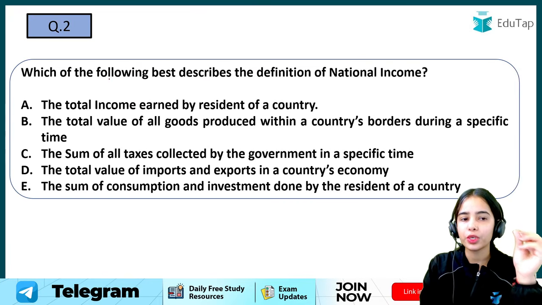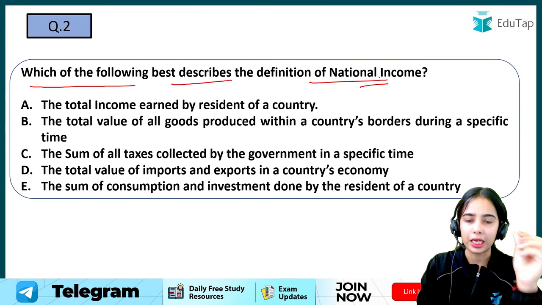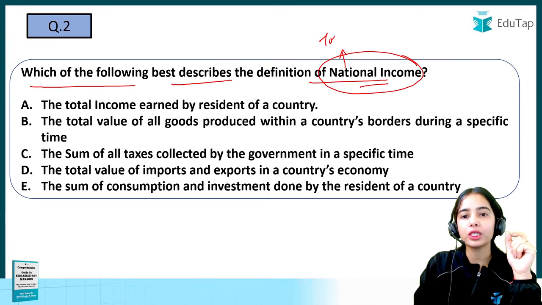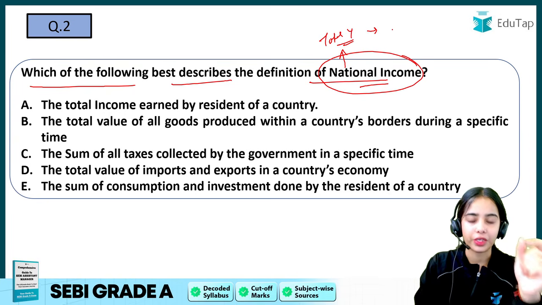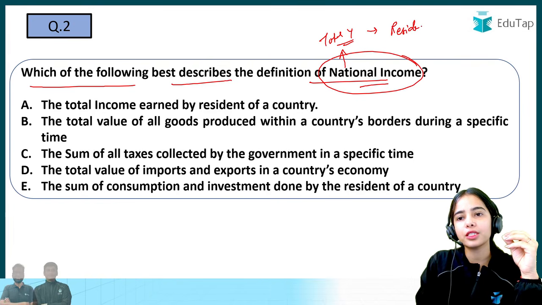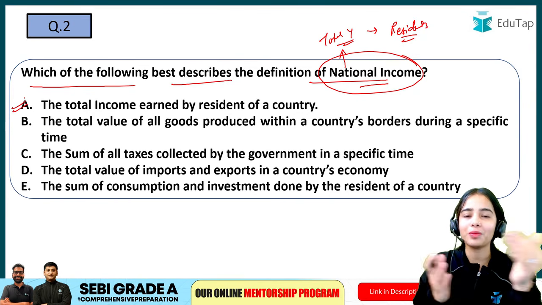Now coming to the next question. Which of the following best describes the definition of national income? So national income, I hope you know, is the total income that is generated by the normal residents of a country. So the national income is the total income that is generated by the residents of the country. Okay, so here directly, if you know about the national income, A is the answer.